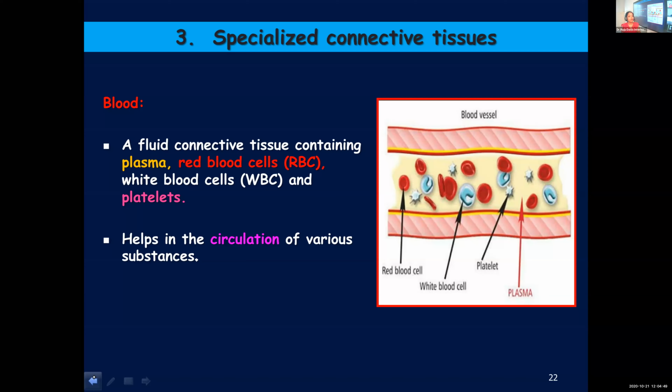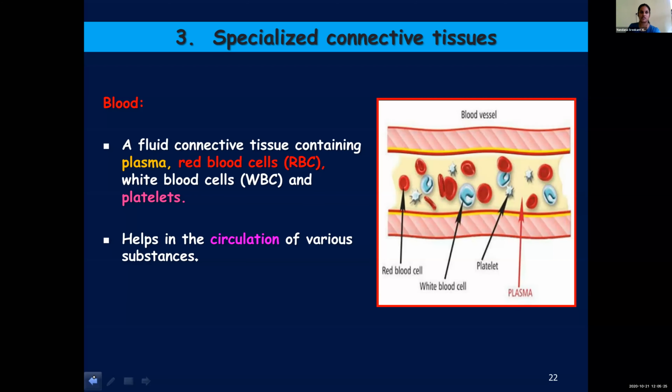Nandana, can you tell me what is the function of red blood cells? Nandana, unmute. I'm waiting. Oh, it's unmuted. So much time for unmuting. What is the function of red blood cells? What do they contain? Why are they red in color? Hemoglobin. What is the function of hemoglobin?